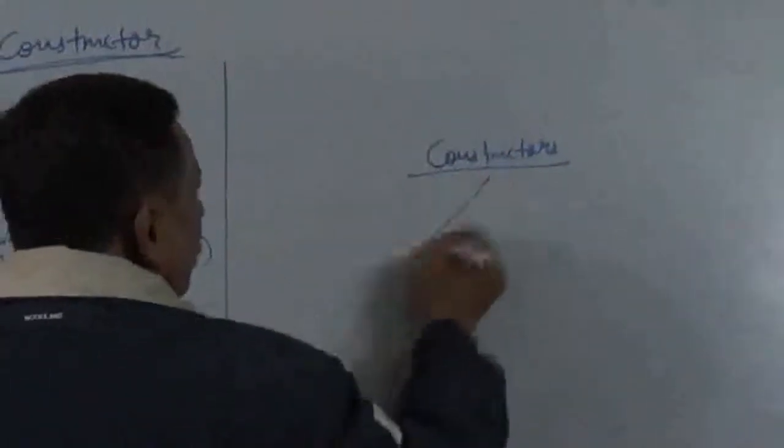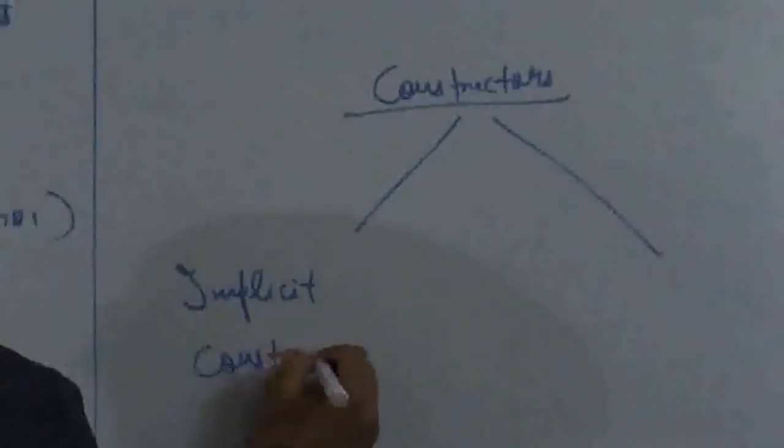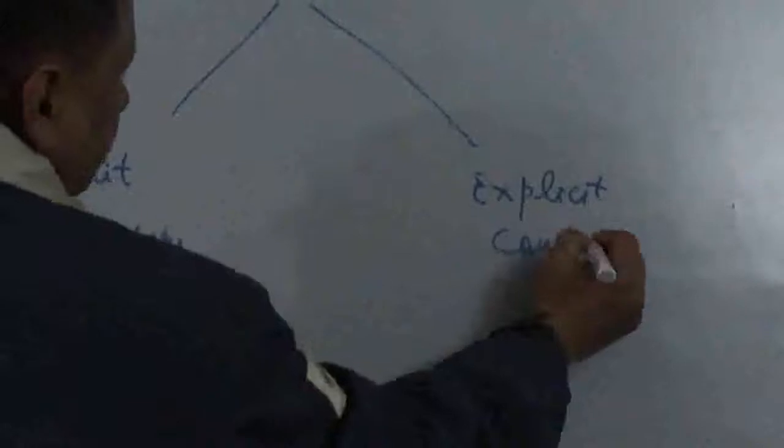Okay, so basically constructors are of two types. One is implicit constructors, another is explicit constructors.